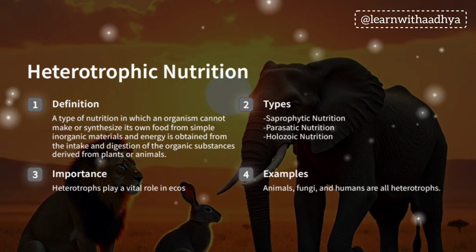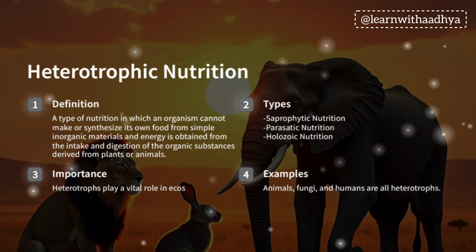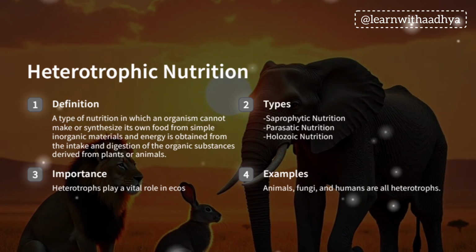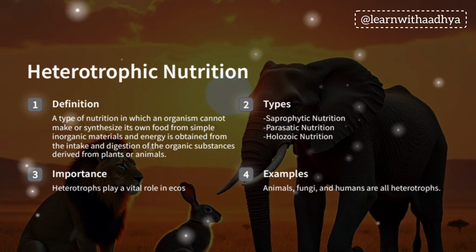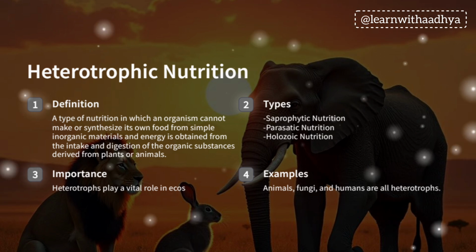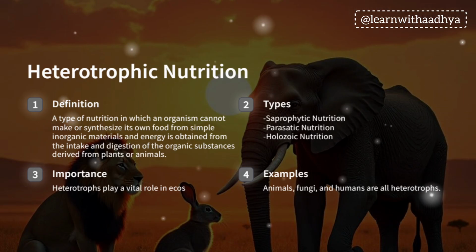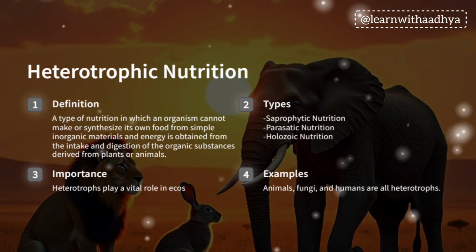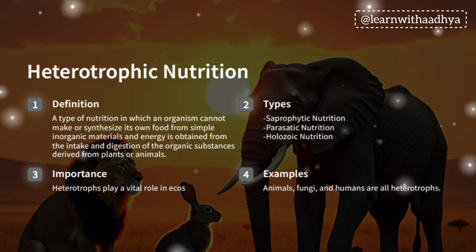There are different types of heterotrophs: saprophytic nutrition, parasitic nutrition, and holozoic nutrition. Examples are animals, fungi, and humans. We depend in some way on plants, or animals depend on some type of bacteria. So we all are dependent on autotrophs for our food.